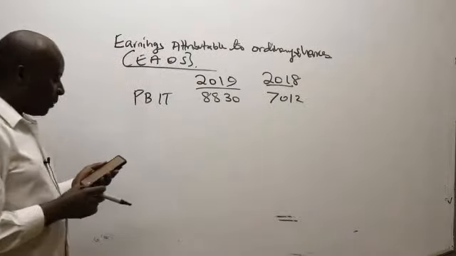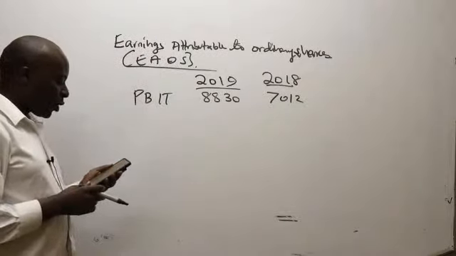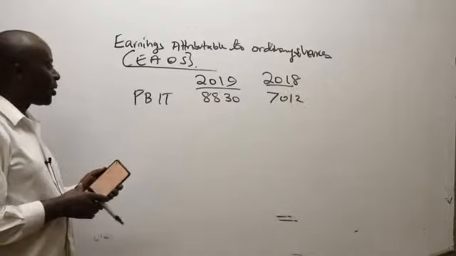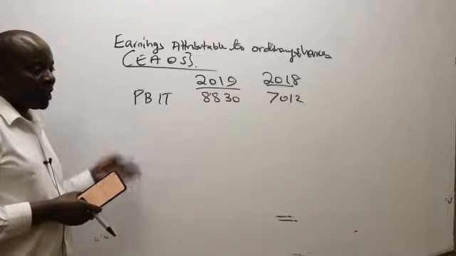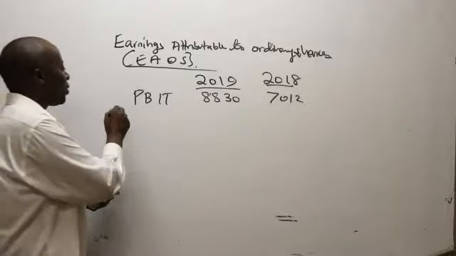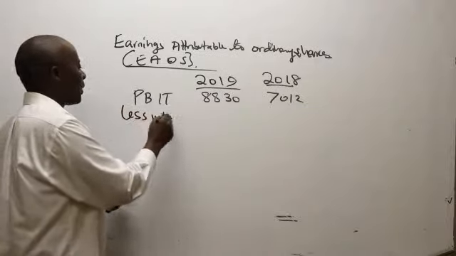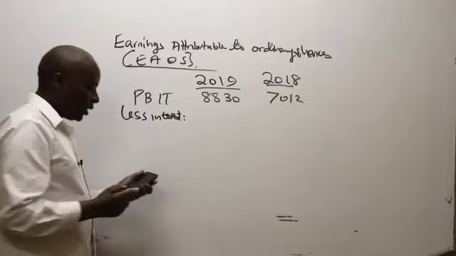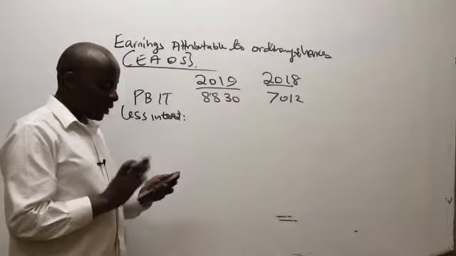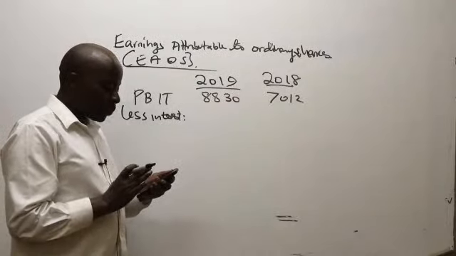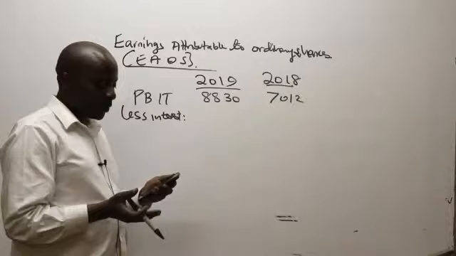So basically, I'm looking for interest and the tax. I would want to deduct interest and tax here to get profit after tax. So less interest. Are you able to see the interest there? Interest is the same as finance cost.